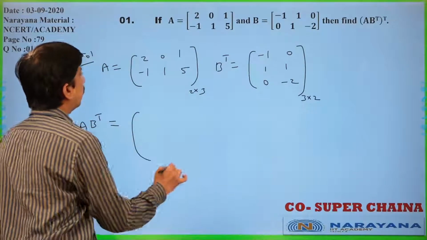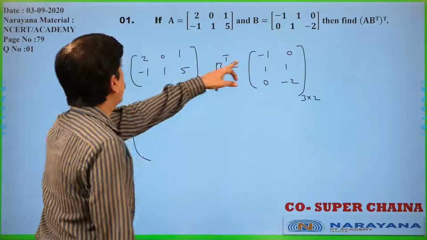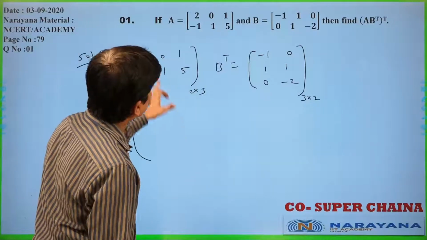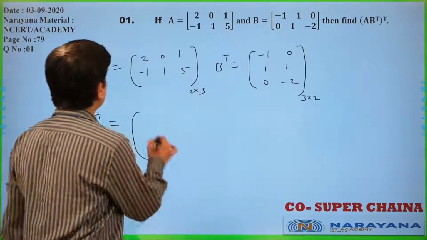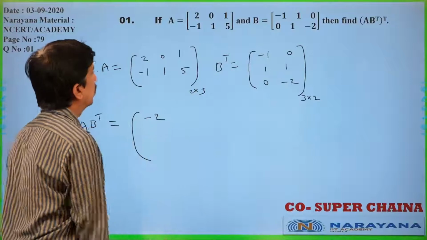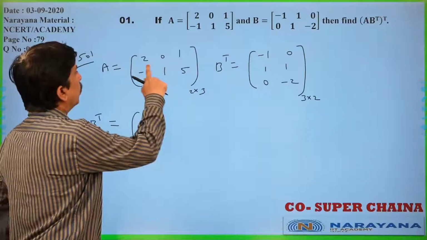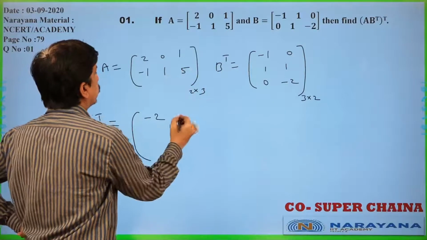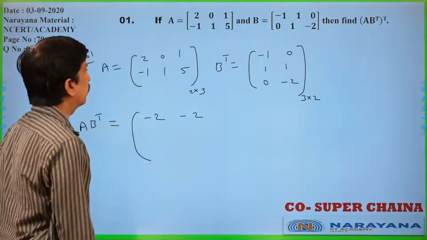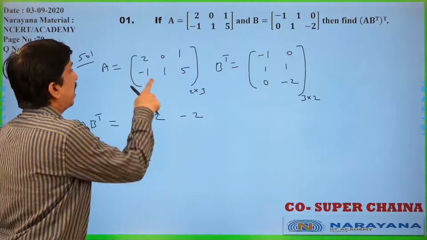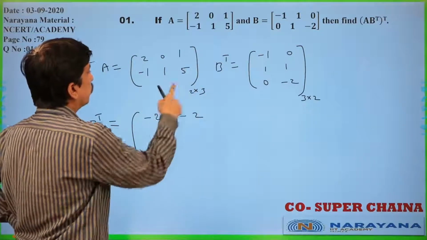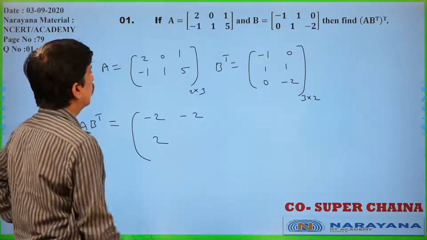Now, first row, first column, 2 into minus 1, minus 2, 0, 0. You will get minus 2 only. First row, second column, 2 into 0, 0, 0 into 1, 0, 1 into minus 2, that is minus 2 only. Second row, first column, minus 1 into 1, plus 1 into 1, plus 5 into 0, this is 2 only.